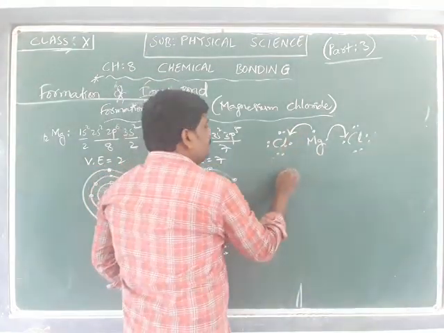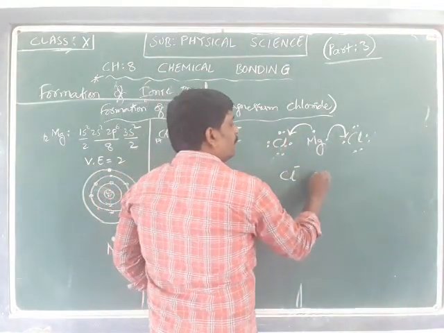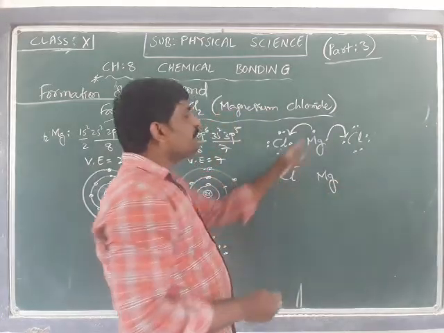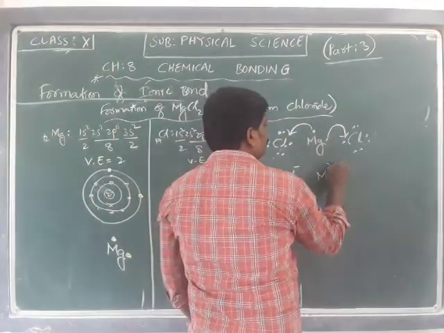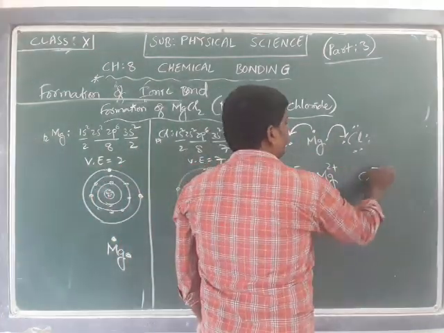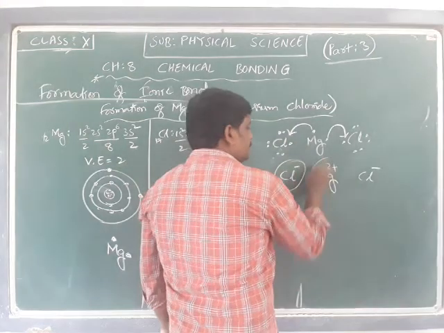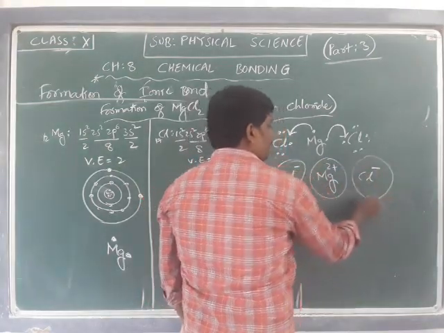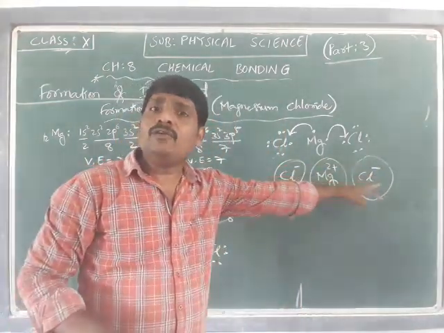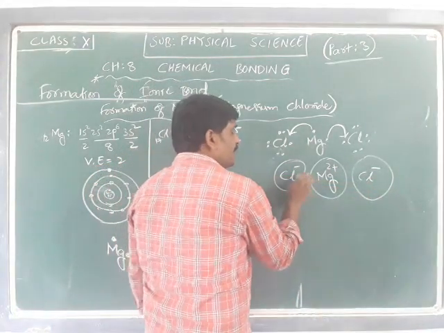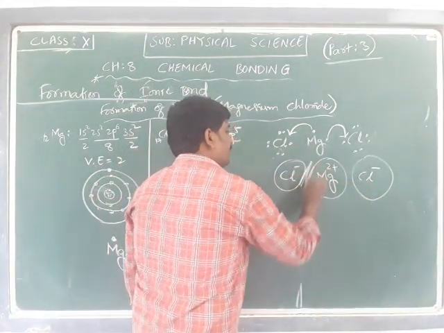By giving these 2 electrons, magnesium forms Mg 2 plus, and each chlorine forms Cl minus. This is 1 ion, this is 1 ion, and this is 1 ion. That is 2 negative ions. As there is a positive ion and negative ions, there exists an electrostatic force.